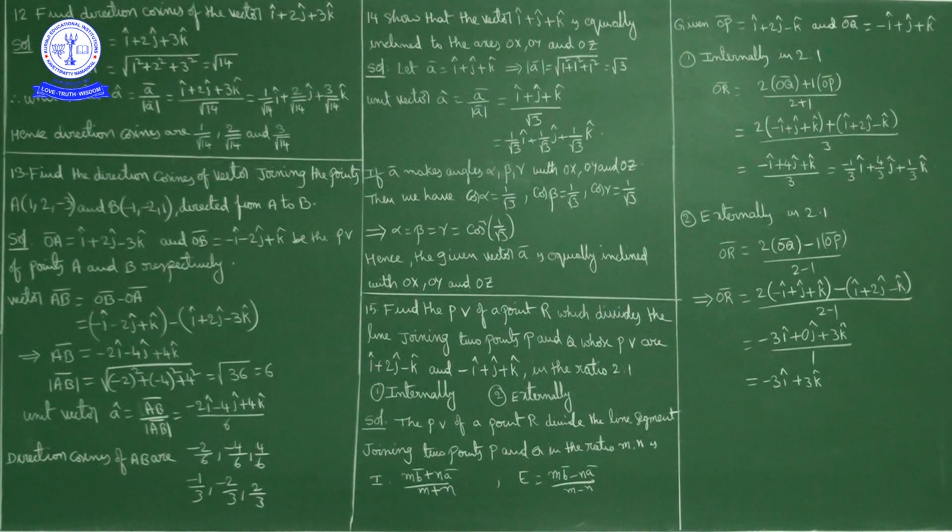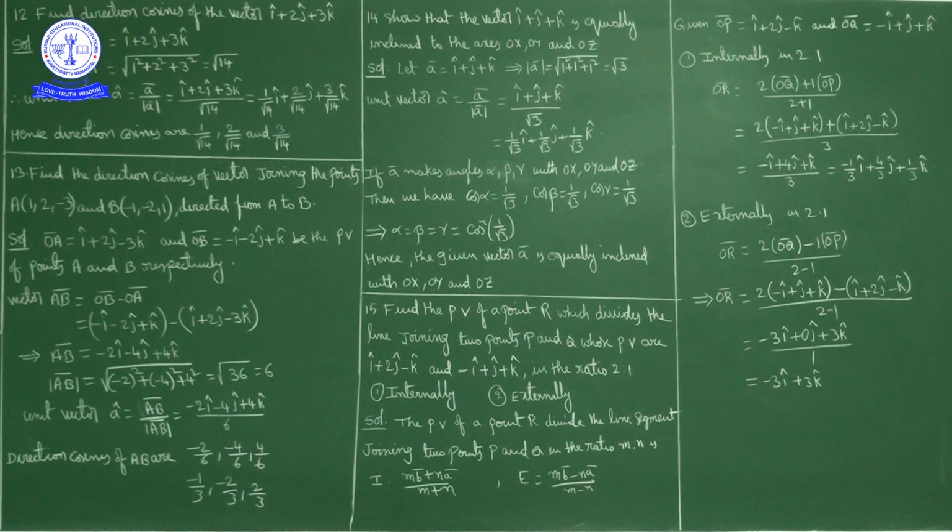Okay. Now here 2 points are given, point A and point B. Now we have to find direction cosines of the vector joining these 2 points directed from A to B. Means first of all we have to find vector AB bar. So AB bar is equal to OB bar minus OA bar. These are points, and OA bar and OB bar are the corresponding position vectors. So AB bar is OB bar minus OA bar. What we got? AB bar is equal to minus 2i cap minus 4j cap plus 4k cap. Okay. So magnitude of AB bar, how much we got? 6. Okay.